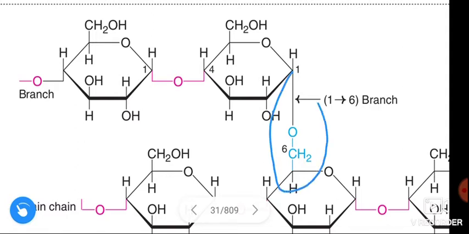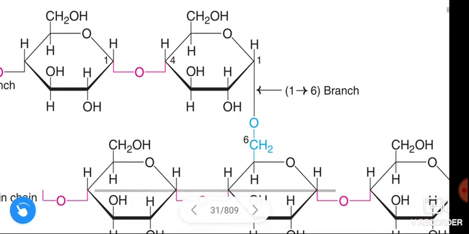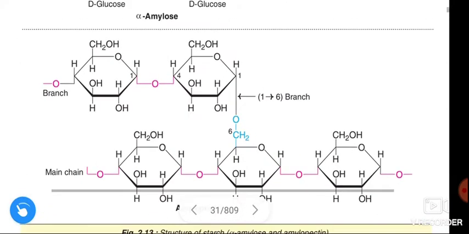Wherever else, in some other areas, alpha 1 to 4 linkages are present. See here, this is the alpha 1 to 4 linkage. This is about the starch.